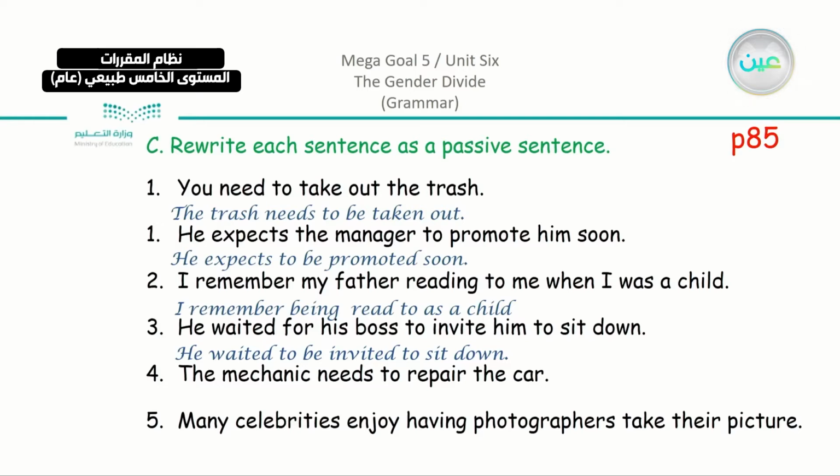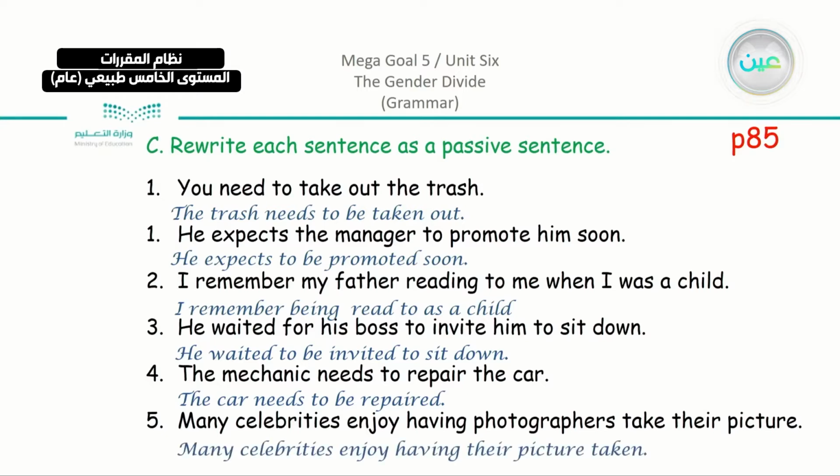The second one. The mechanic needs to repair the car. So what is the object here? The object is the car. We have here the car needs to be repaired, based on to repair. And the last one we have here, many celebrities enjoy having photographers take their pictures. We have here having as a gerund, and that's why we have many celebrities enjoy having their pictures taken. So also we have here having, and their picture taken is going to be the past participle to turn it into passive.